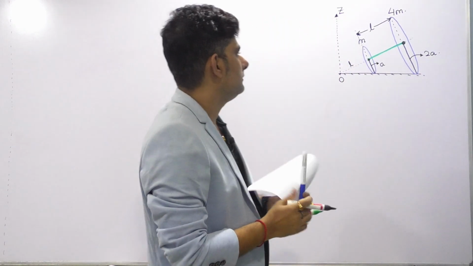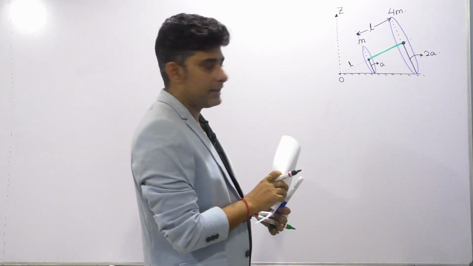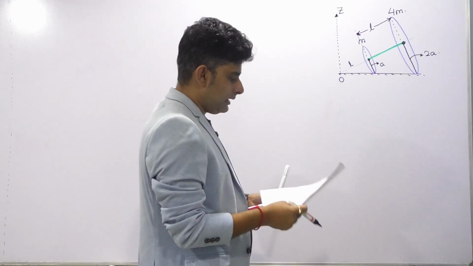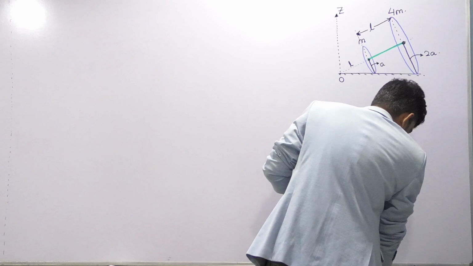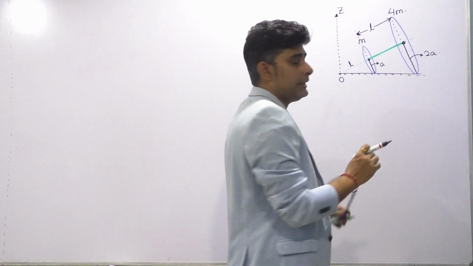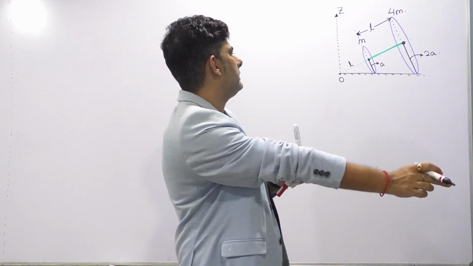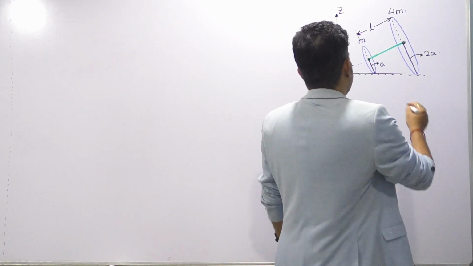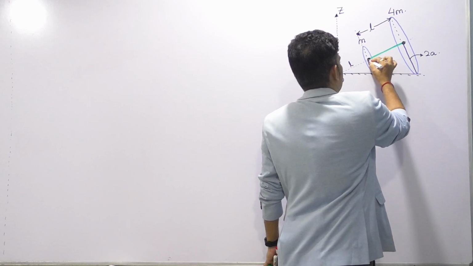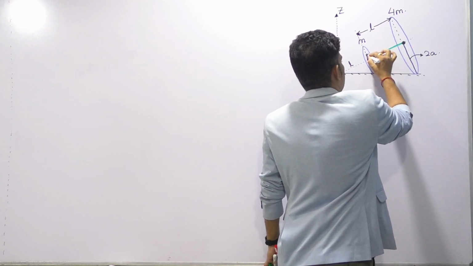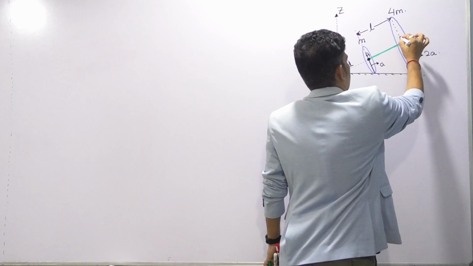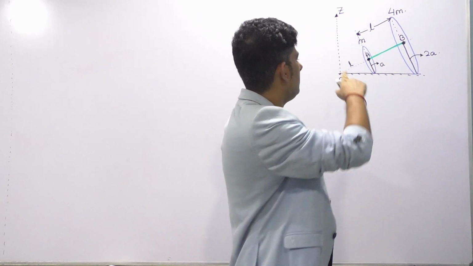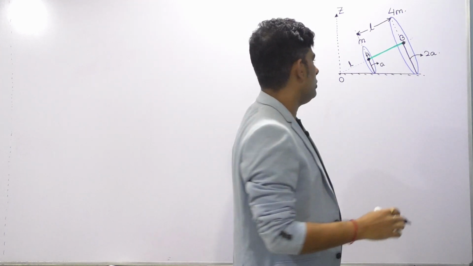So as you can see, this is the diagram given, and we have got two discs. Now they have been connected by a rigid but light rod, meaning a massless rod, and let's take the centers of the two discs, giving them names A and B. Their masses are given as m and 4m, their radii are given as a and 2a.